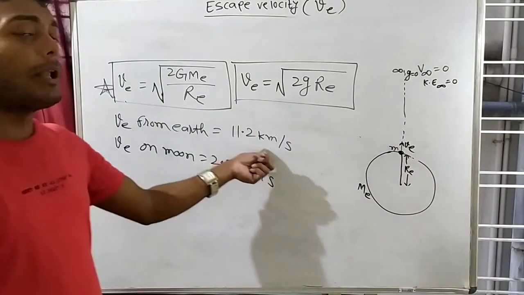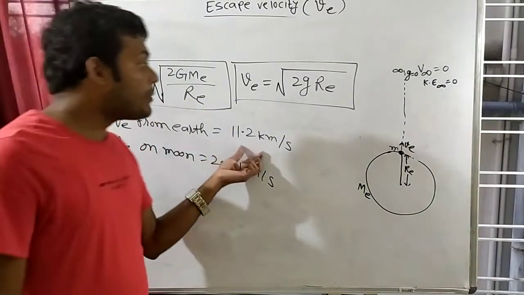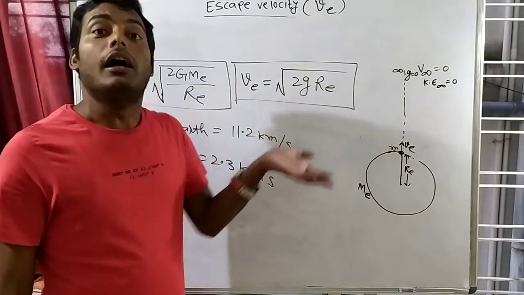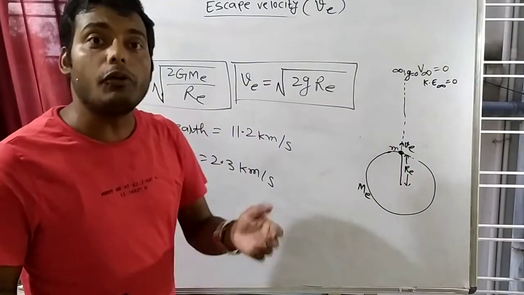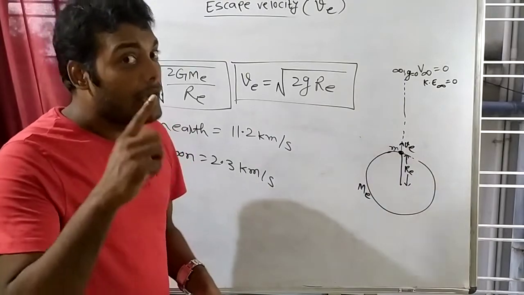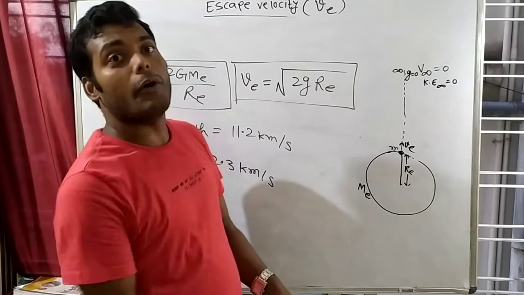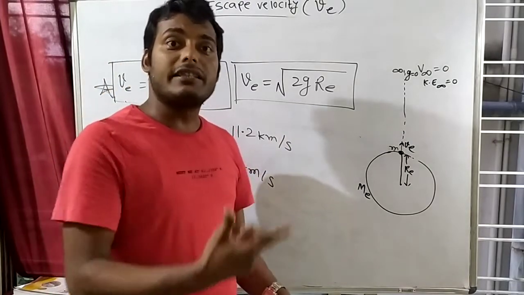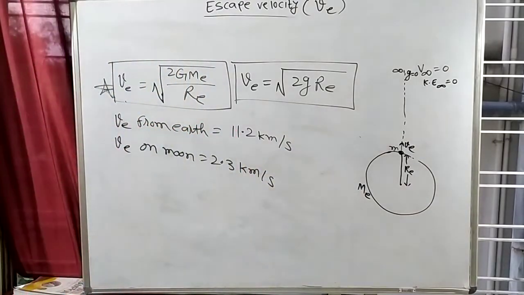But the Earth's escape velocity is much higher. In 1 second, an object has to travel 11.2 km. Can you imagine? If you can throw any object with a speed of 11.2 km in 1 second, then the object will escape from the Earth's gravitational field. Clear?